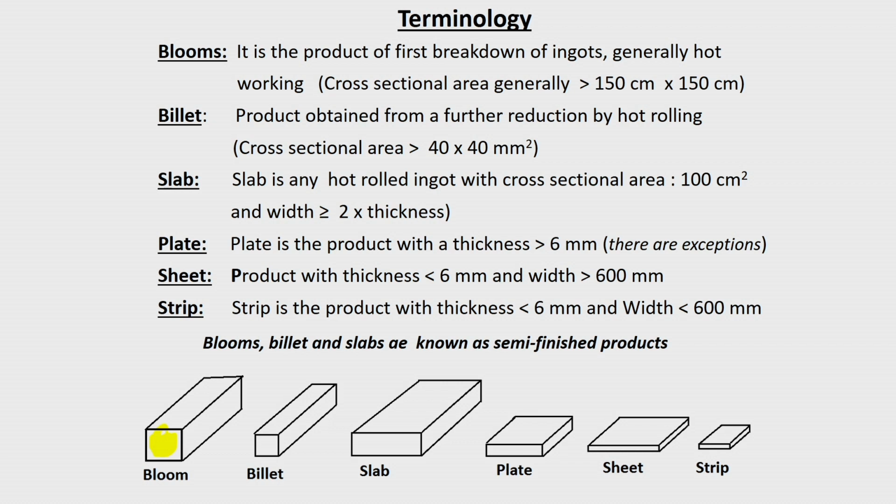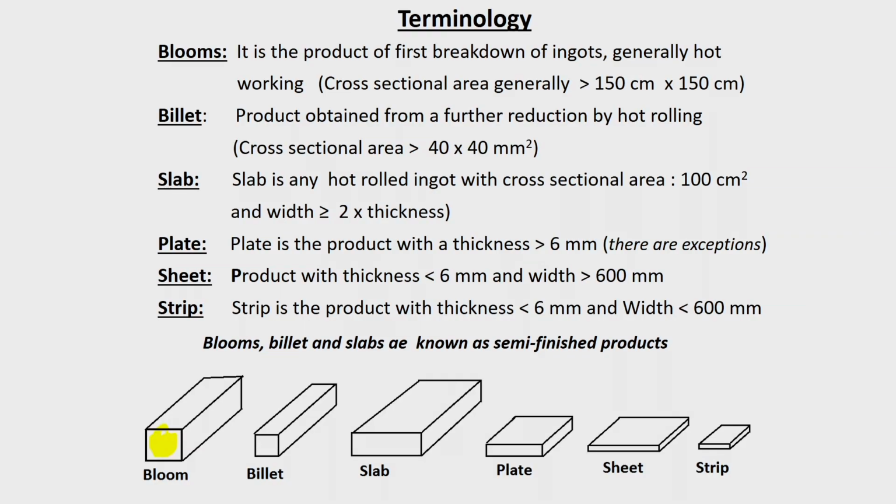The next term is the billet. The billet is the product obtained from further reduction of the blooms. By subsequent reduction, the cross-sectional area gets reduced from 150 centimeter by 150 centimeter to, say, 40 by 40 millimeter square, and that is called the billet. So its cross section is again a square cross section.